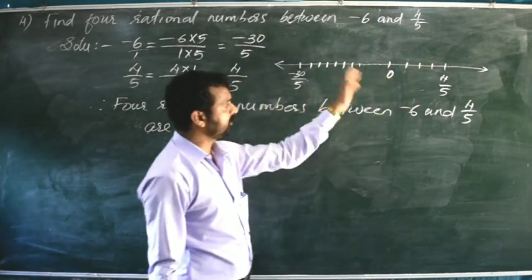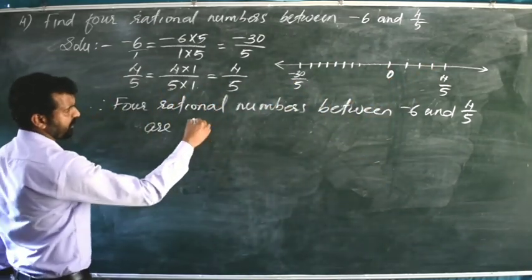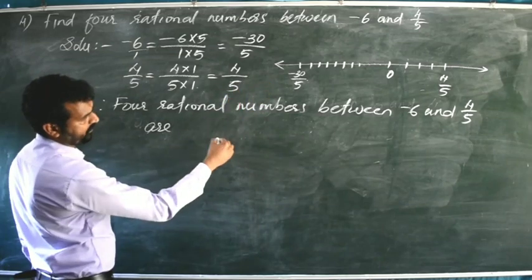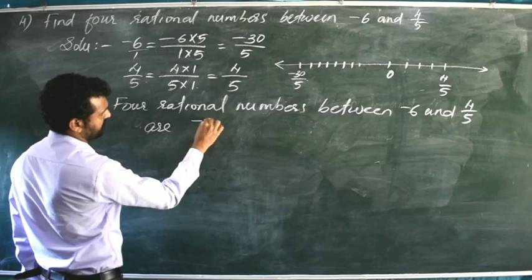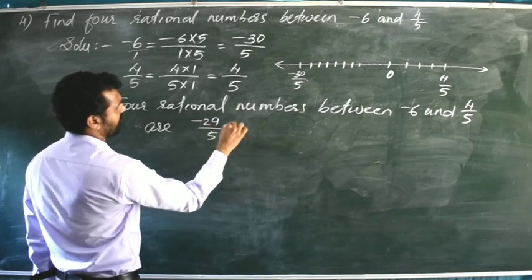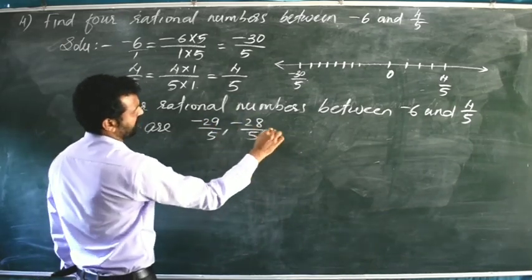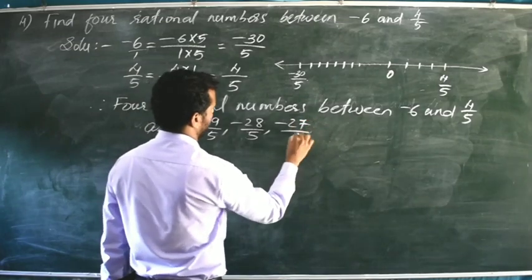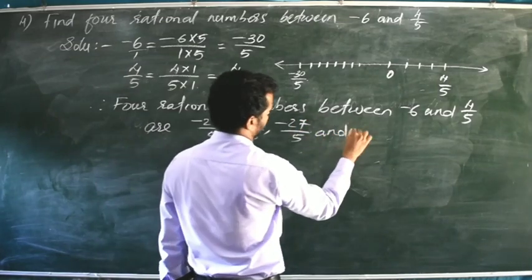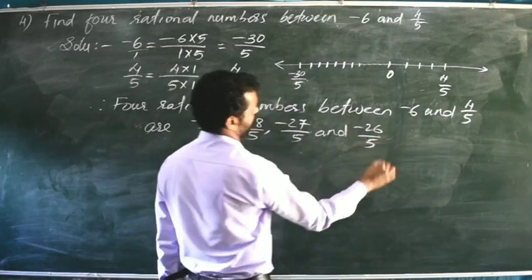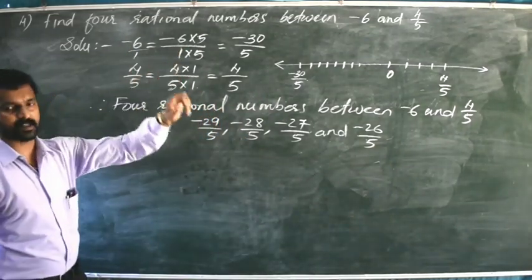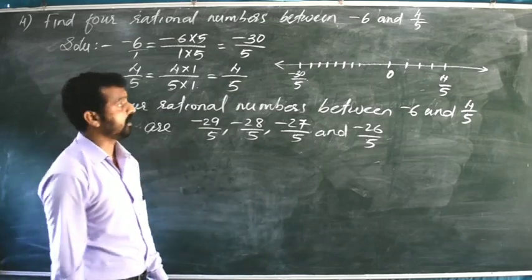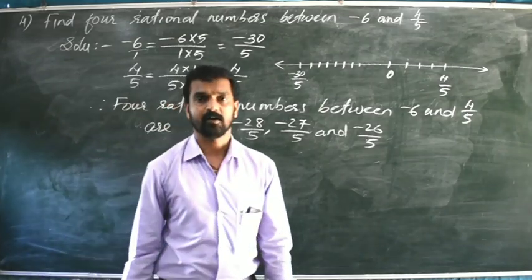Then anywhere, any 4 rational numbers in between minus 30 by 5 and 4 by 5, you have to write that much only. So I am going to write here minus 29 by 5, minus 28 by 5, minus 27 by 5 and minus 26 divided by 5. So now we got 4 rational numbers between minus 6 and 4 by 5. Okay, now let's see question number 5.